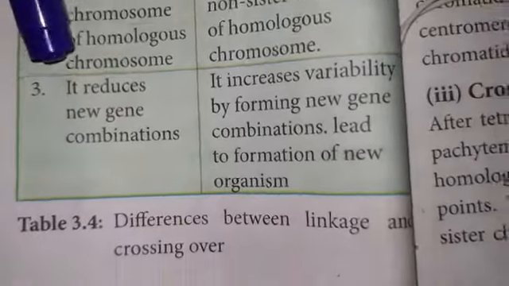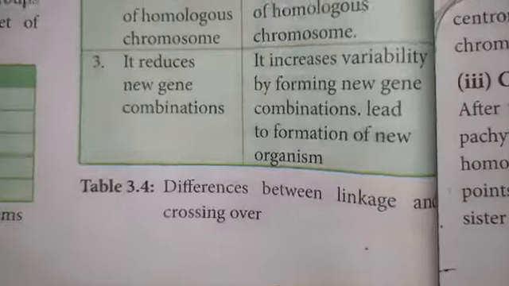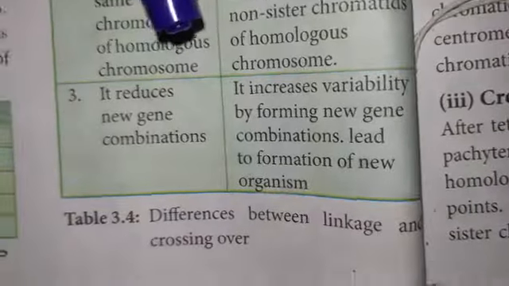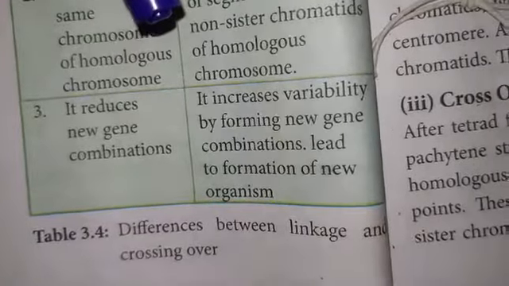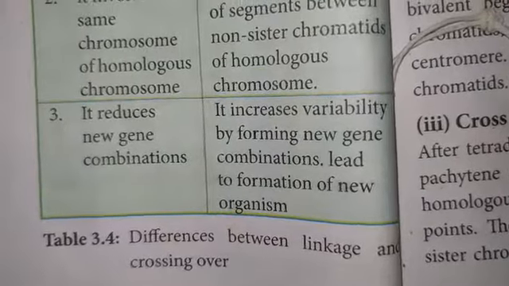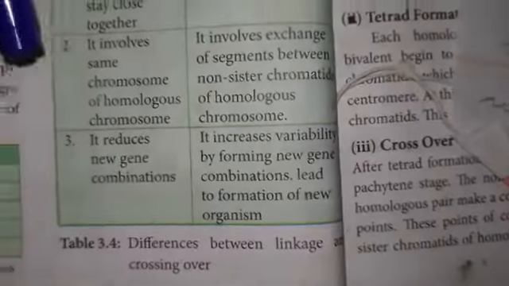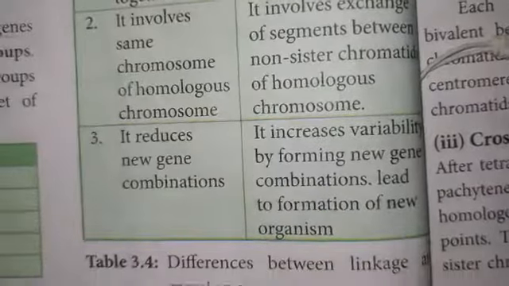Linkage reduces new gene combinations, but crossing over increases the variability by forming new gene combinations, leading to more new organisms. Formation of new characters or new organisms is crossing over.